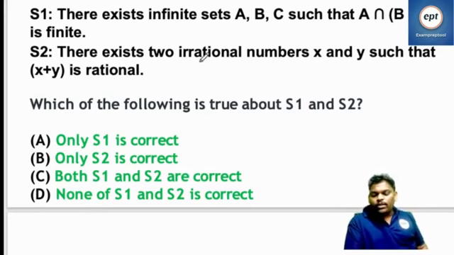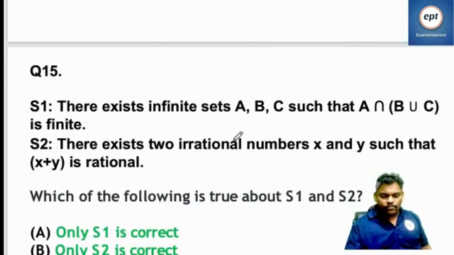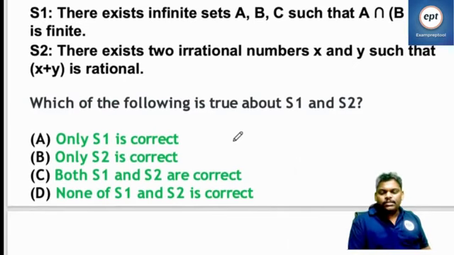Which of the following is true about S1 and S2?